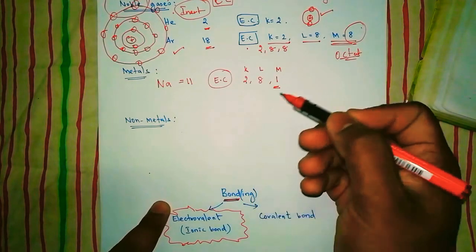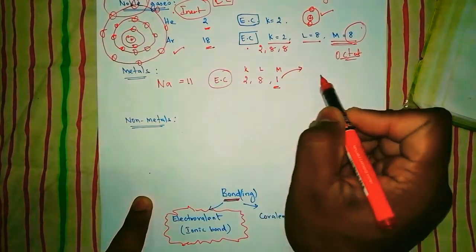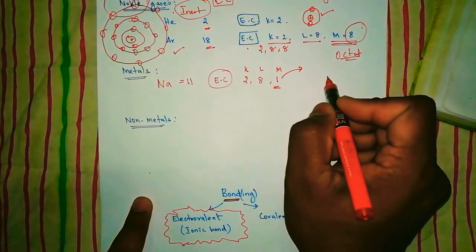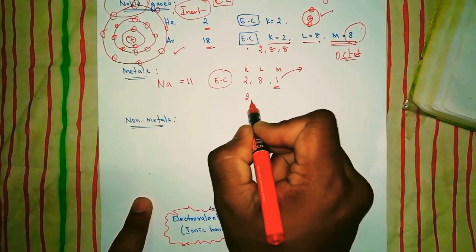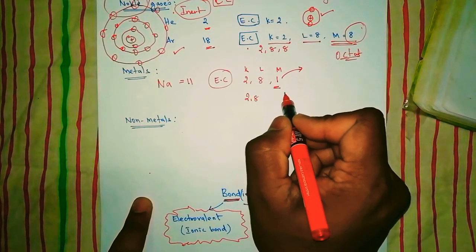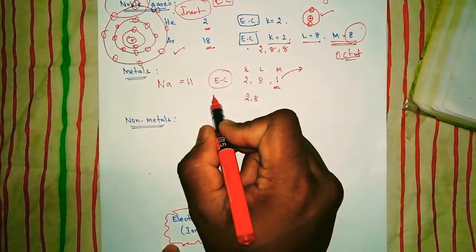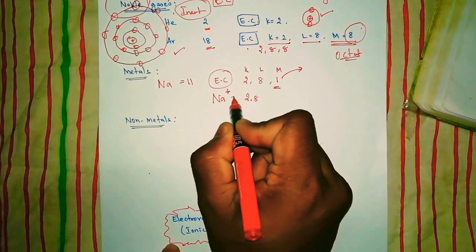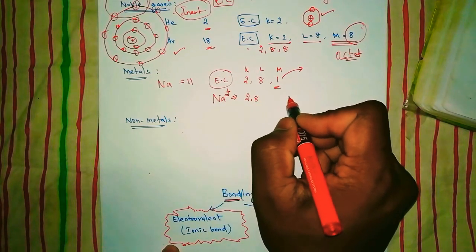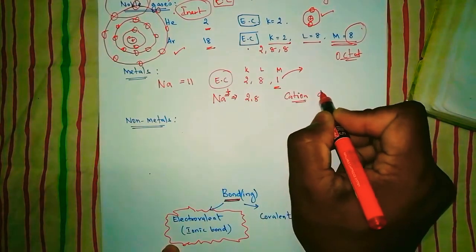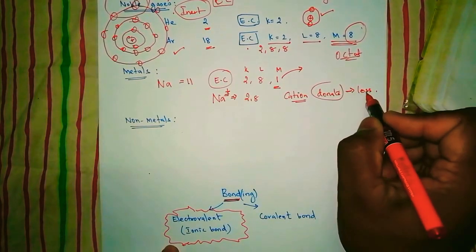So what will the metal do? The metal tries to give this 1 electron to someone. What happens if it gives away this 1 electron? It becomes 2 and 8. Where is the 1? It was given to someone. After giving that 1 electron, what reward is sodium going to get? It attains a plus sign. Sodium attaining that plus sign means it is a cation. In other words, they donate, they lose electrons. Will you understand that?